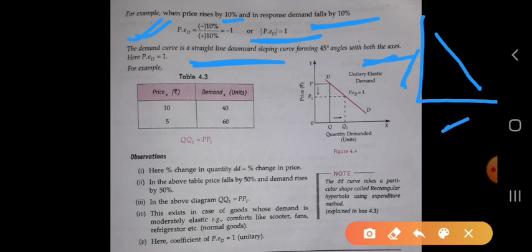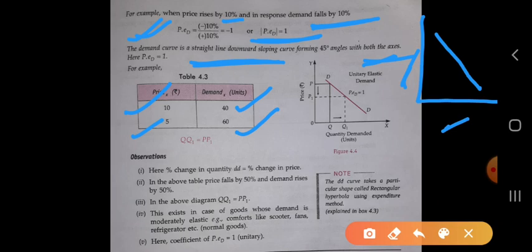Here PED, price elasticity of demand, is 1. For example, when the price of the commodity is 10, the demand of the commodity is 40. When the price falls to 5, the demand of the commodity increases to 60.